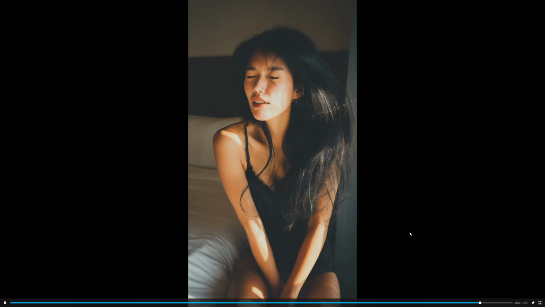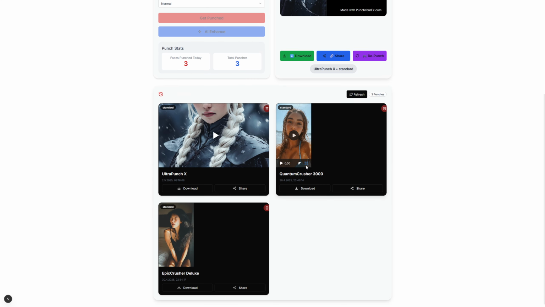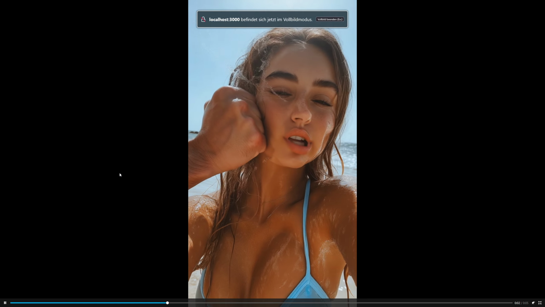So one of the use cases for this could be, as the name suggests, to punch your ex. So if you're mad at your ex, you can just upload an image and see him or her get punched. But it's also for anyone, so you can really have anyone punched. And I think it's a pretty fun vibe coded app pretty much.